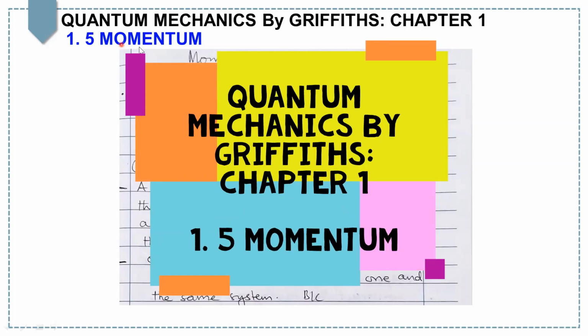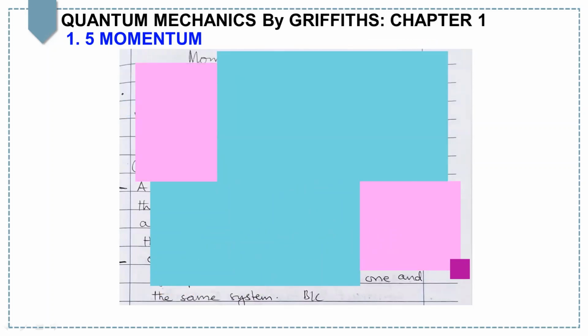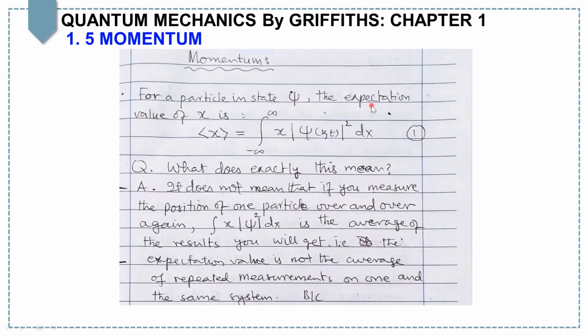In this lecture, we will discuss momentum. Suppose there is a particle in state psi and we want to find the expectation value of x. This can be done simply by: expectation value of x equals the integral from minus infinity to infinity of x times the square modulus of psi dx. But what does exactly this equation mean?